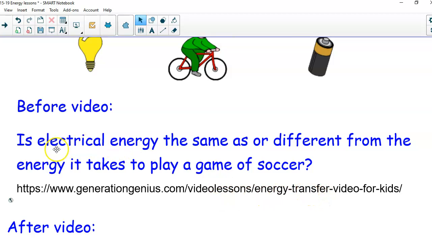And before you watch it, I want you to think about this. Is electrical energy the same as or different from the energy it takes to play a game of soccer? Think about your answer to that. And then pause the video, and I want you to watch your Generation Genius Energy Transfer. And then come back, and we'll look at these next questions.